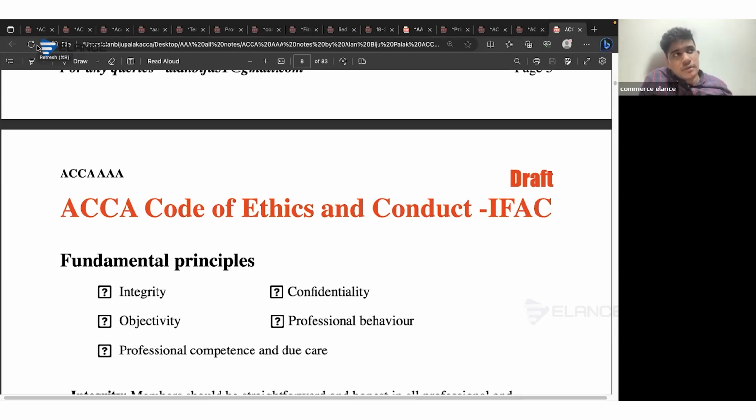But make sure of one thing: if there is only a threatening element, or if there is an undue influence by that family member or the person with authority, then it will give rise to intimidation. If it is just because of mere familiarity between two persons, consider that it is mentioned in the scenario that the audit client's CEO has requested the auditor to attend a party together. In that case, it will affect the independence of the auditor. That will give rise to a familiarity threat.